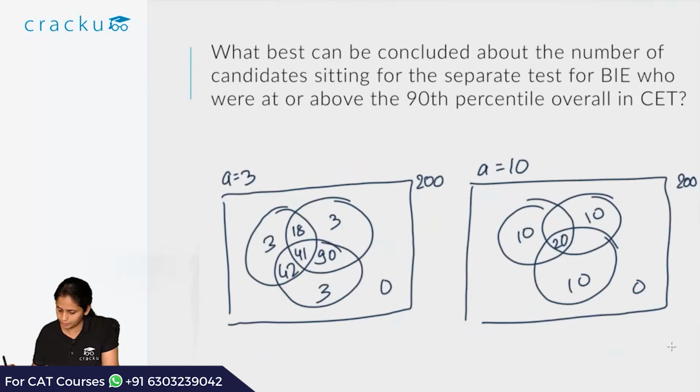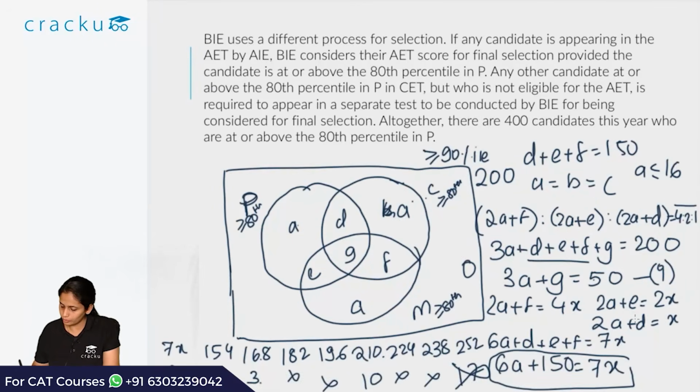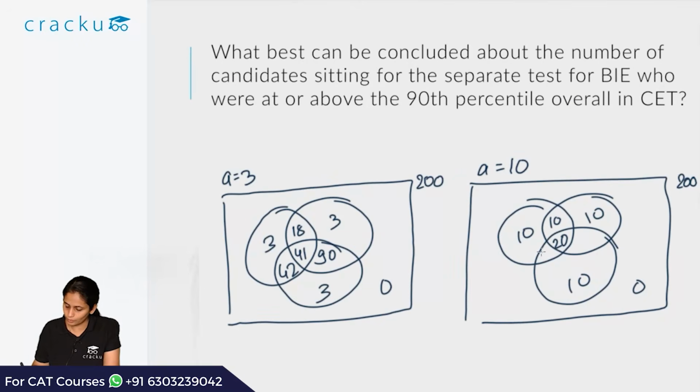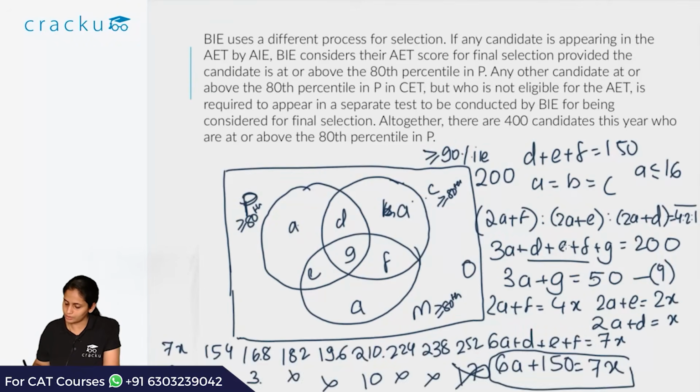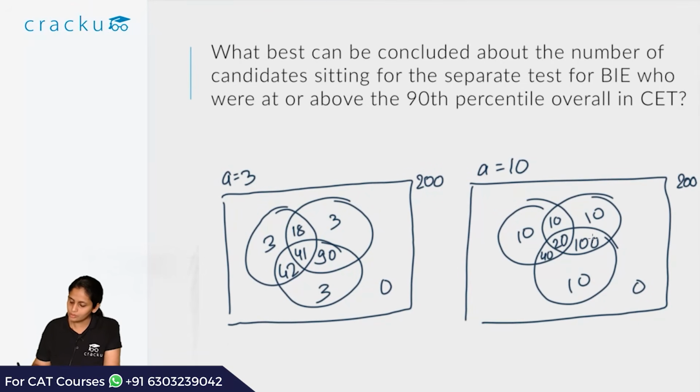So let me put that. This is equal to 10. Going back, 2a plus e is equal to 2x. So we get this value as 60 minus 2 into 10. So e is equal to 40. And the last value is 2a plus f is equal to 4x. x is 30 in this case, so this is 120. 120 minus 2a, that is minus 20, is equal to 100. So f is equal to 100. So these are the two Venn diagrams that we get in this case.